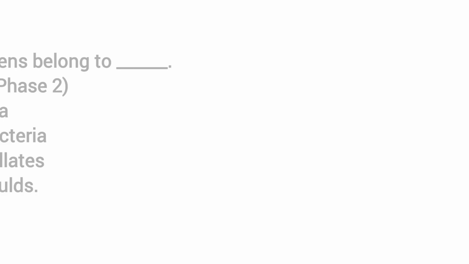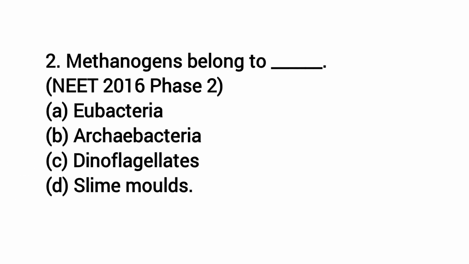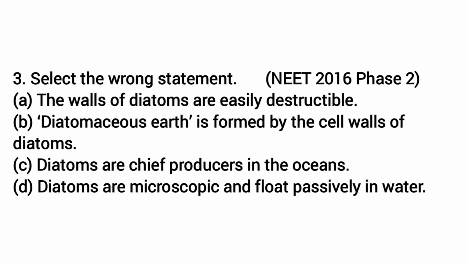We'll move on to the next question: methanogens belong to dash, which is an easy and direct question. They belong to archaebacteria, so option B is the correct answer. Next, select the wrong statement: the walls of diatoms are easily destructible. This is a wrong statement, because the diatom cell wall is made up of pectin and silica, which cannot be easily destroyed. Since you have to select the wrong statement, the answer is option A. You need not read the other three options in this question.